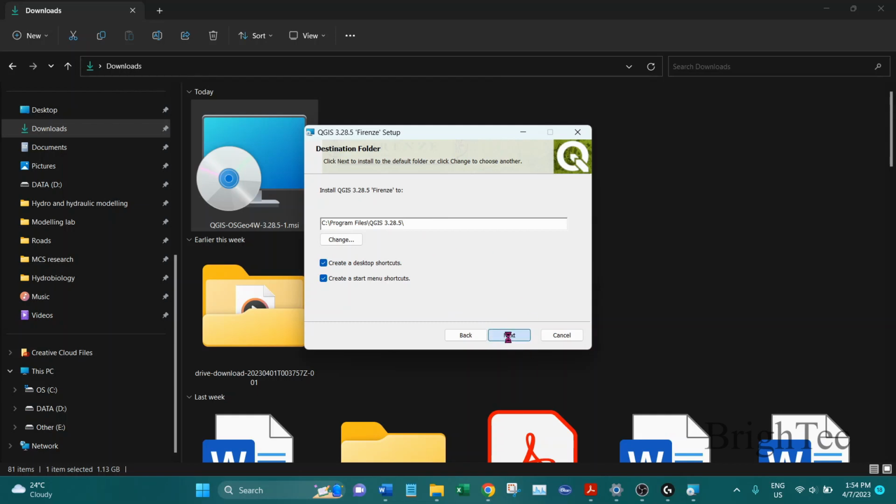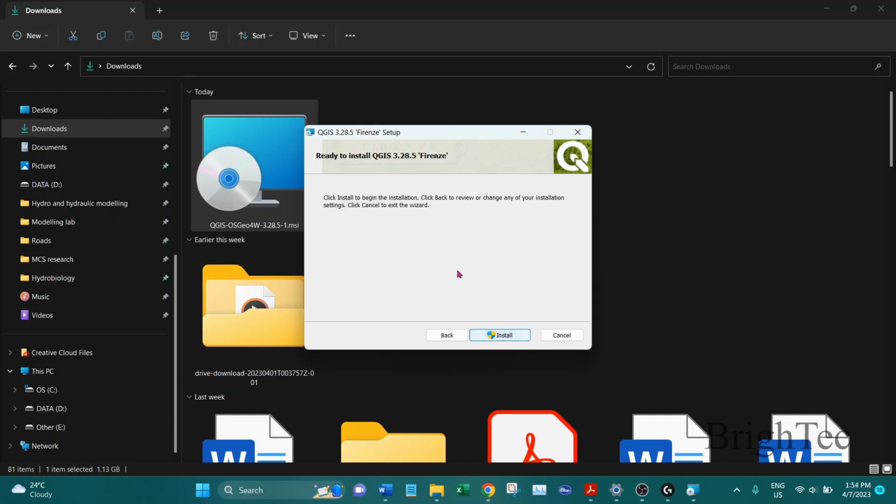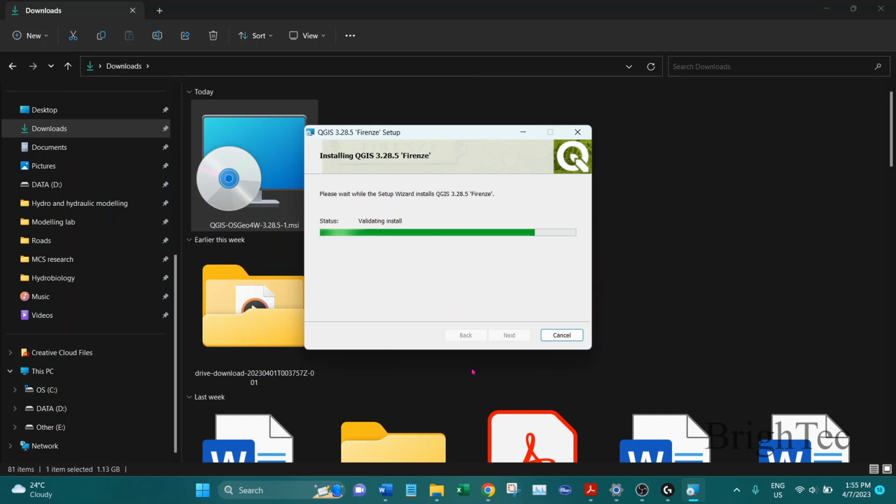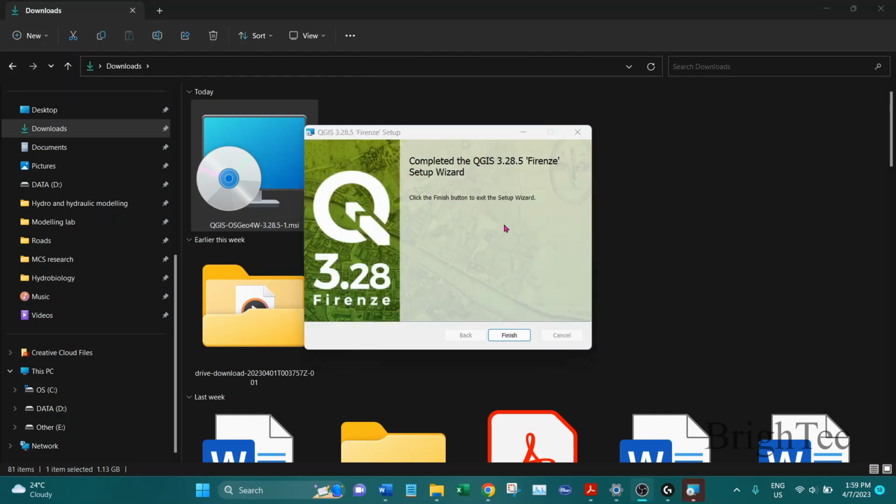Click next and click on install to install the software. So it will take some time depending on your computer. So once the installation is finished, it will give you this message and you can click on finish.